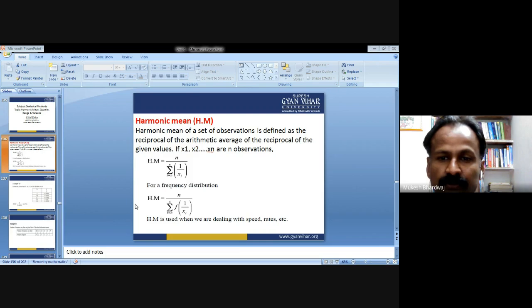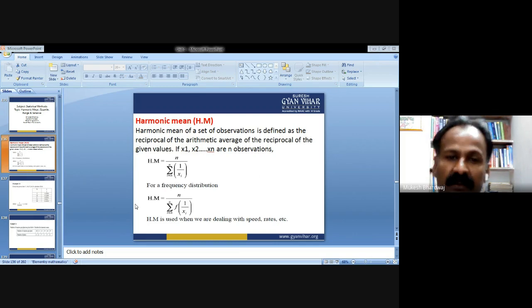So first you take the reciprocal of the data or the series or the observations which are given to you. Now you have to take the arithmetic mean of that reciprocated data. After that, you reciprocate that arithmetic mean, which gives the harmonic mean. So this is the definition.